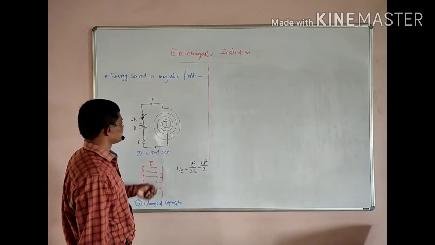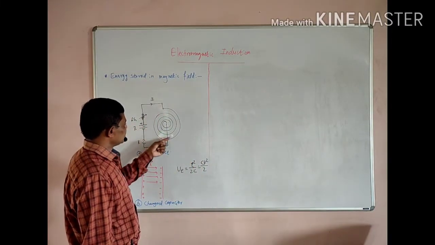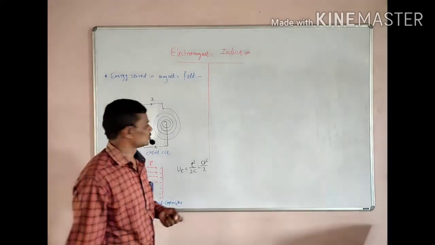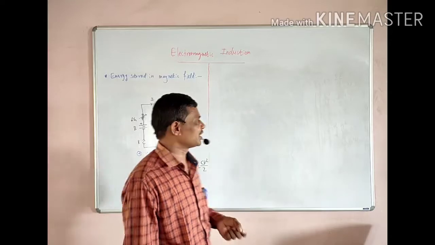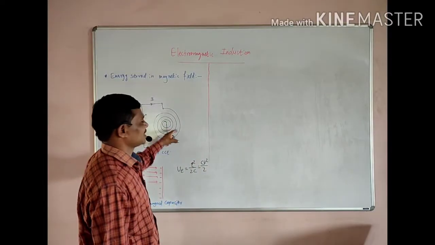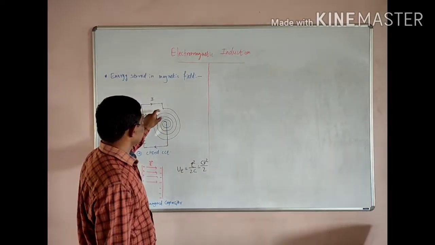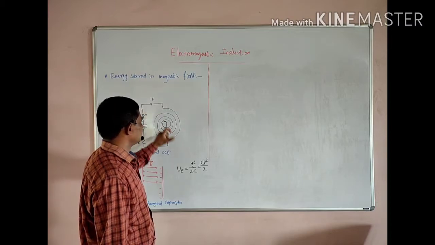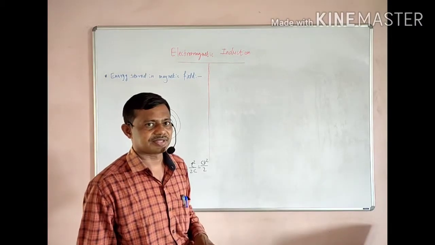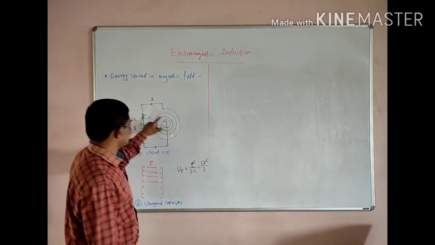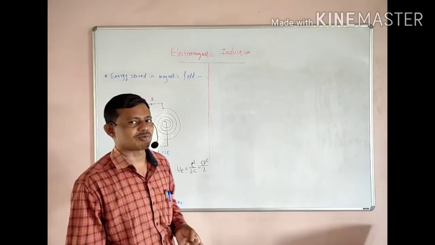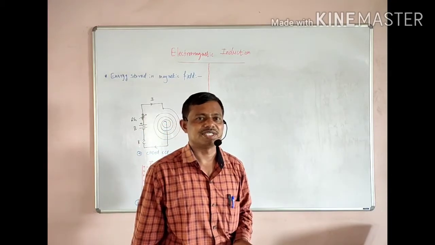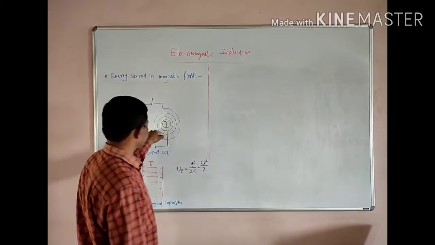Then the energy is spent to build up the magnetic field here. We know that as I changes, phi also changes. That means this energy is utilized to build up a magnetic field, and the energy spent here is recovered in the form of heat inside the resistance of this circuit.